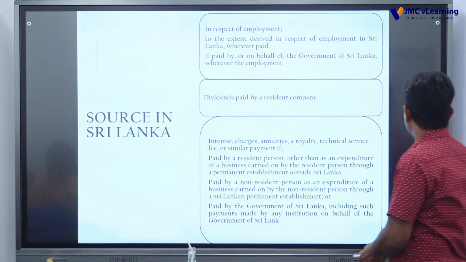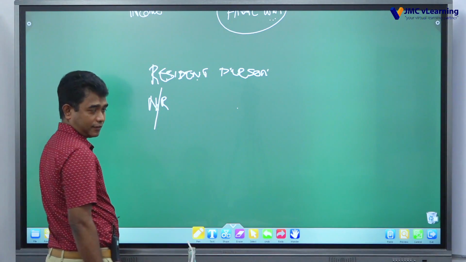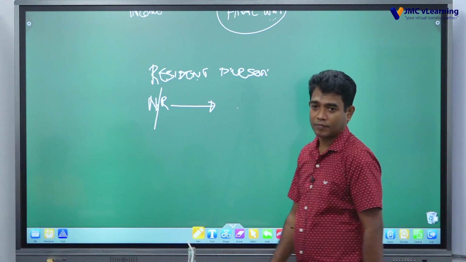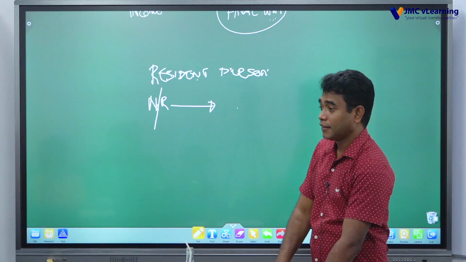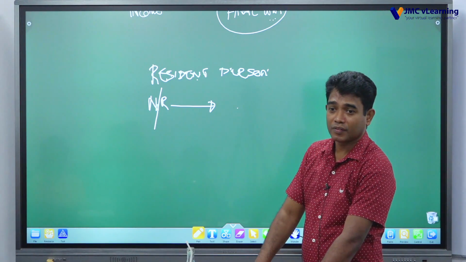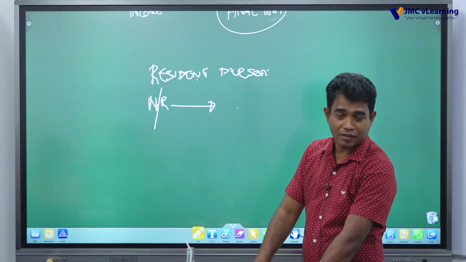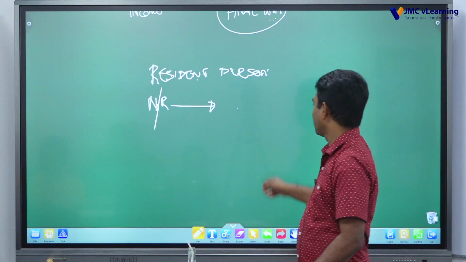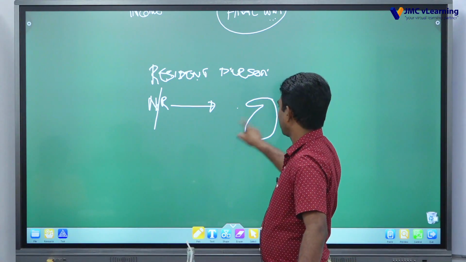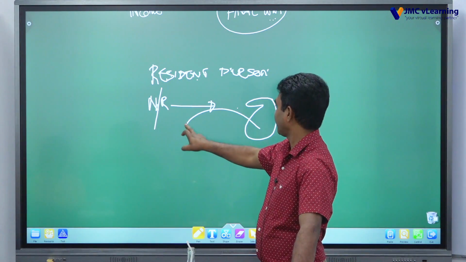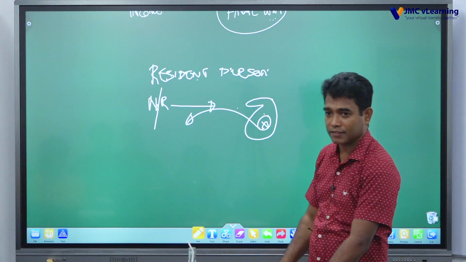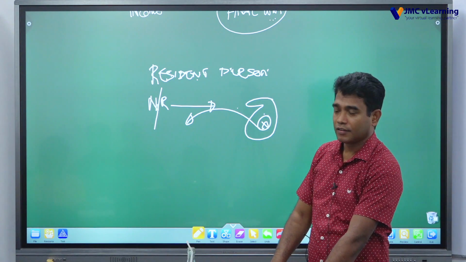So why I told you, a non-resident person is liable for Sri Lanka tax if there is income derived or arising from Sri Lanka. That means there should be a source in Sri Lanka. If that is the case, he is liable for tax in Sri Lanka, otherwise he is not liable for tax in Sri Lanka, right?